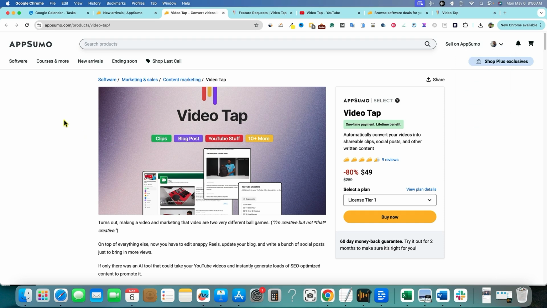We're going to be looking at VideoTap today. Now, this is a software that is like Munch, and it is Opus Clip, and it is like recently launched Minvo on AppSumo. There have been quite a few of these types of apps that have hit AppSumo in the last year, where you can take your video and upload it into the application, and it does a bunch of stuff for us, right? This will create social media clips, so we can post them on YouTube Shorts and TikTok and Instagram Reels and Facebook Reels. And then we have blog posts.